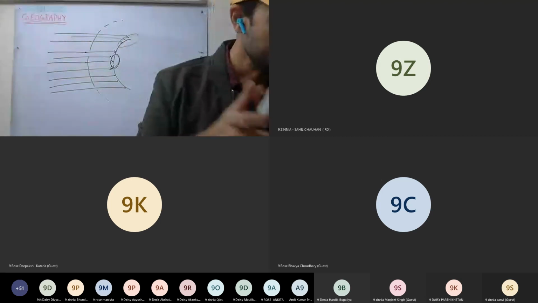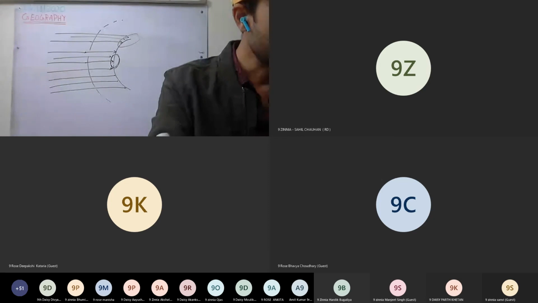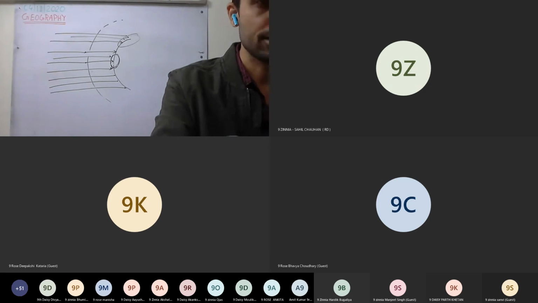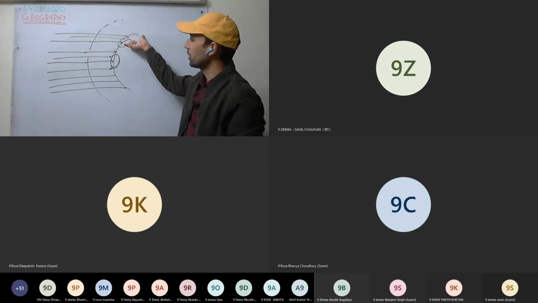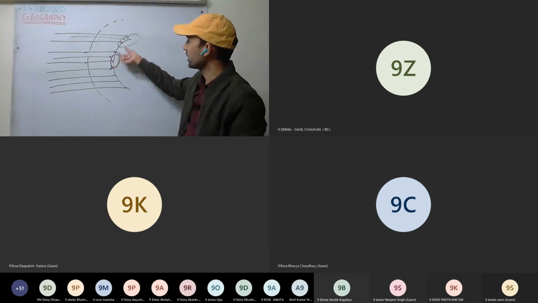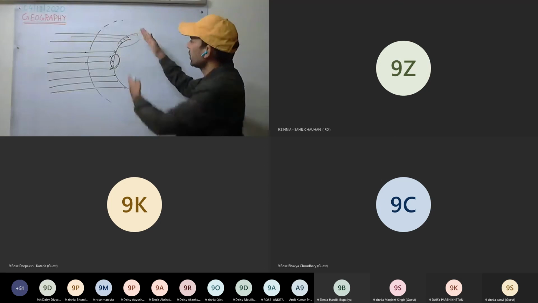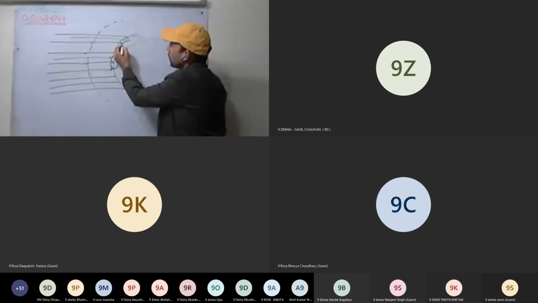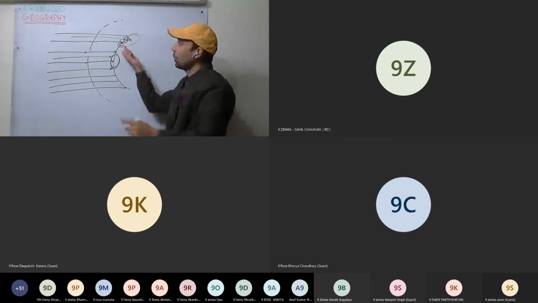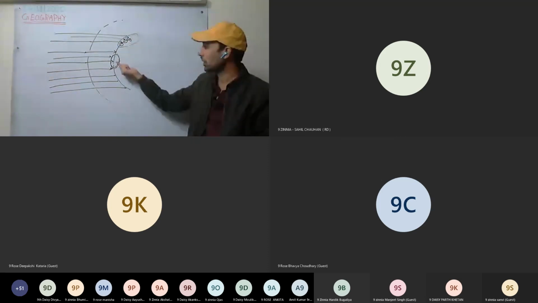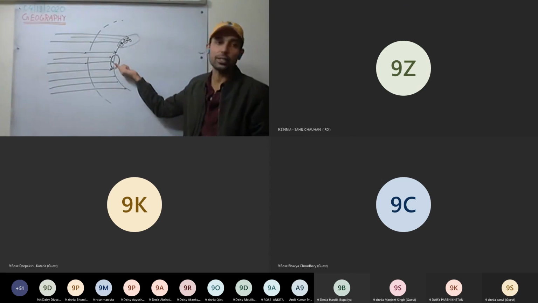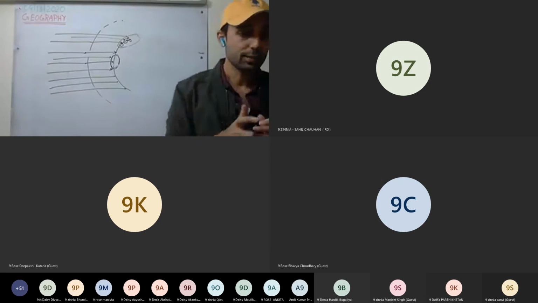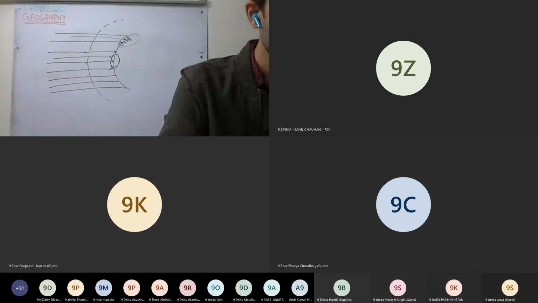The area covered by vertical rays is always less than the slanting rays. So the less the area covered, the more heat is concentrated. Here, heat is concentrated. Here, heat is distributed over a larger area. That means per unit area, the amount of heat available will be less compared to the equatorial zones, or the places where the vertical rays are incident. Is this clear?